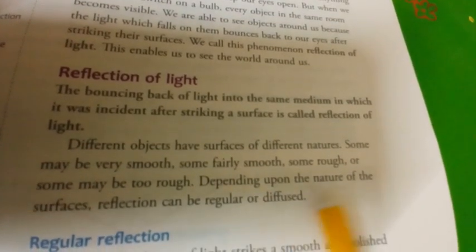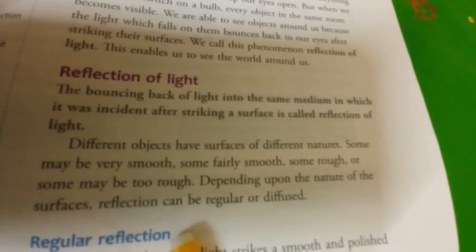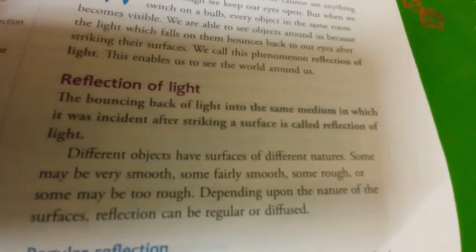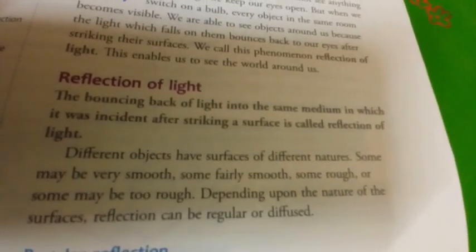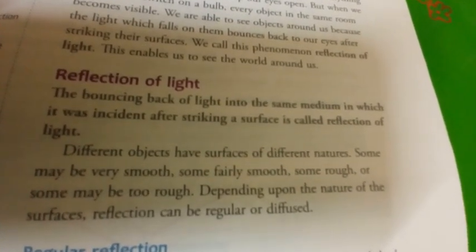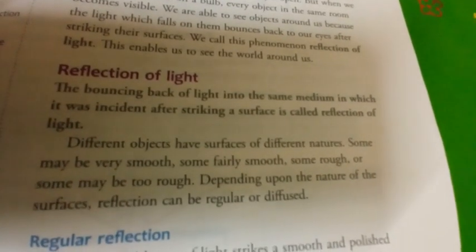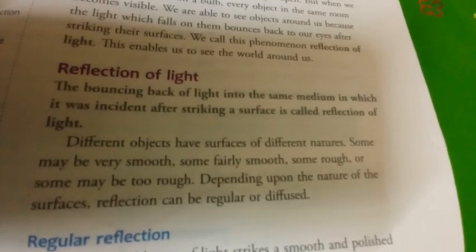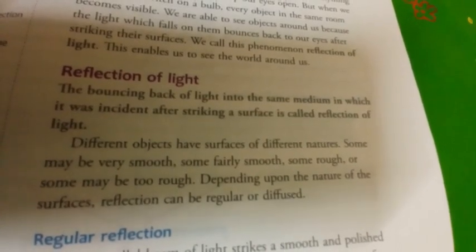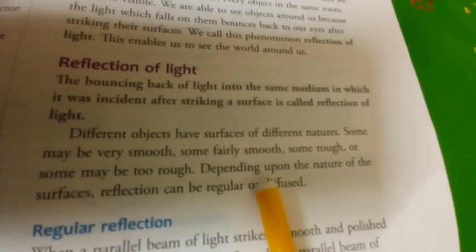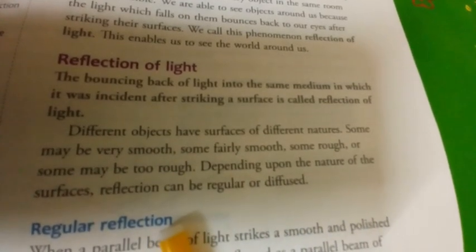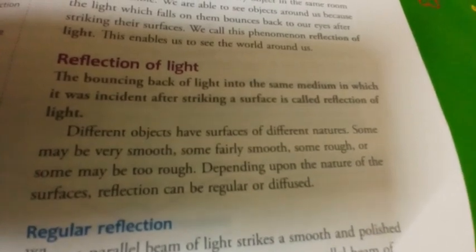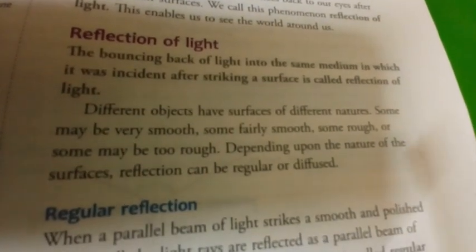Depending upon the nature of the surface, reflection can be regular or diffused. So what is the definition of a regular reflection?